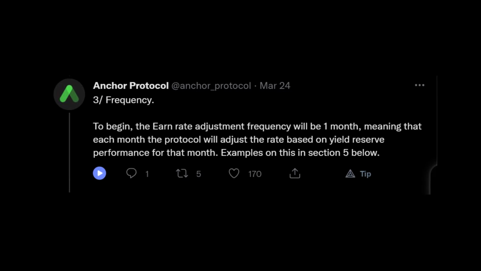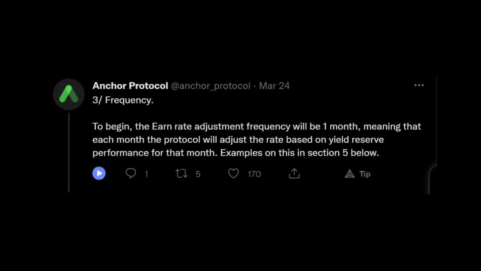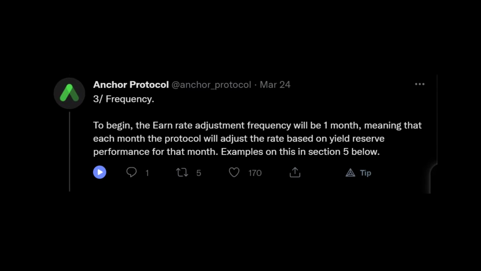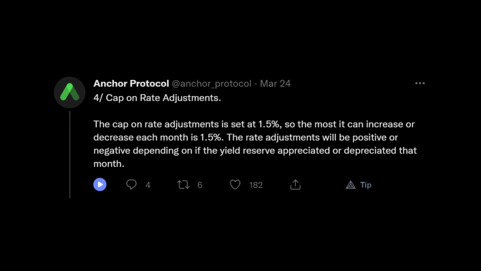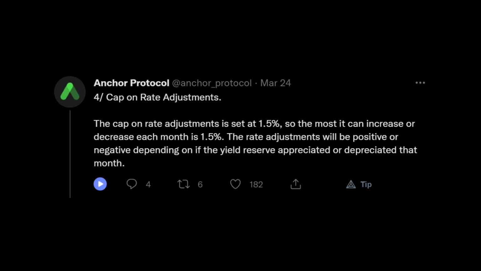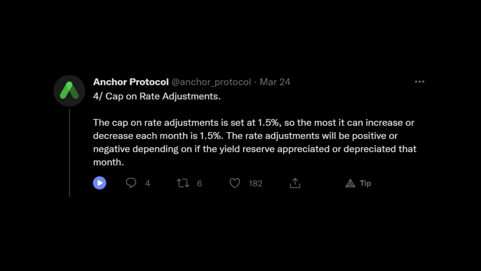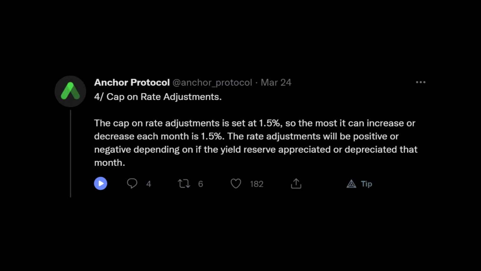Number one is frequency. To begin, the earn rate adjustment frequency will be 1 month, meaning that each month the protocol will adjust the rate based on yield reserve performance for that month. Examples will be given in the sections below. Second is cap on rate adjustments. The cap on rate adjustments is set at 1.5%, so the most it can increase or decrease each month is 1.5%. The rate adjustments will be positive or negative depending on if the yield reserve appreciated or depreciated that month.